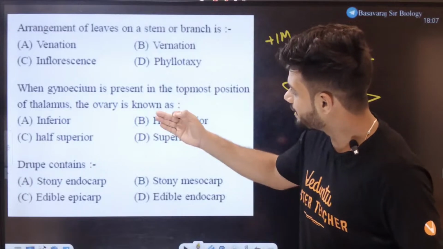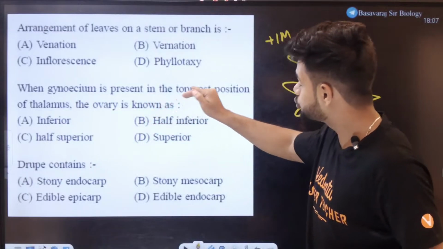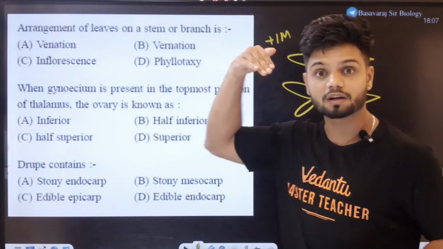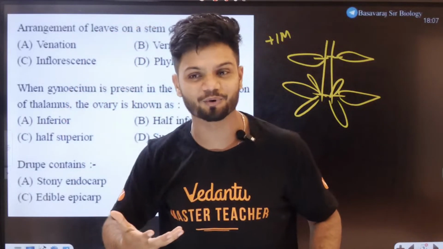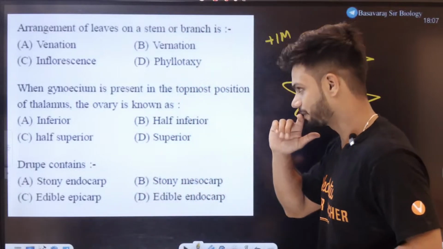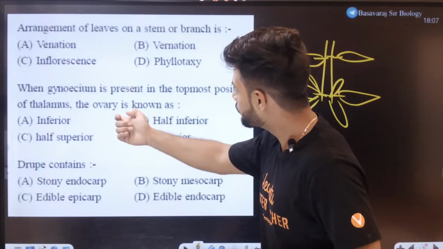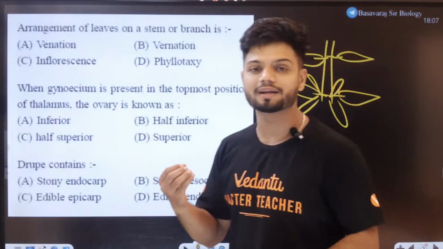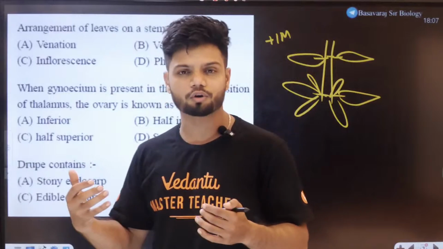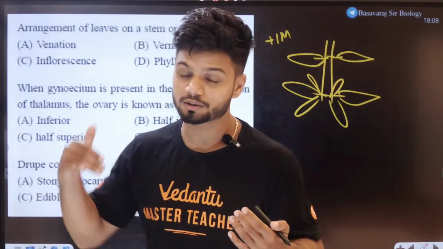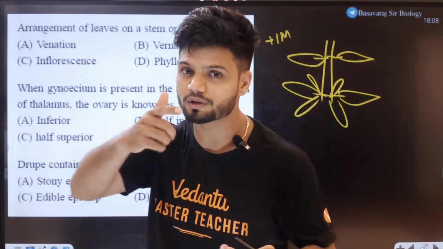Second question. When gynoecium is present in the topmost position, gynoecium is on the top of the thalamus, the ovary is known as, what do you call in that case? I almost told the answer to all of you. If the gynoecium is present on the top, what do you call such type of ovary? Top means superior or inferior? You tell me in the chat.